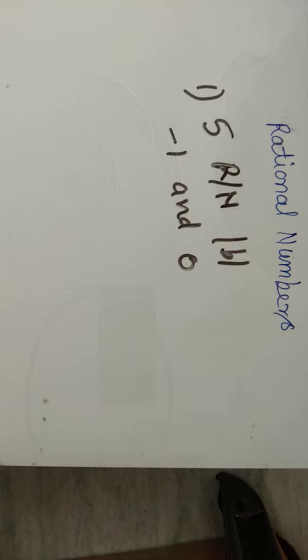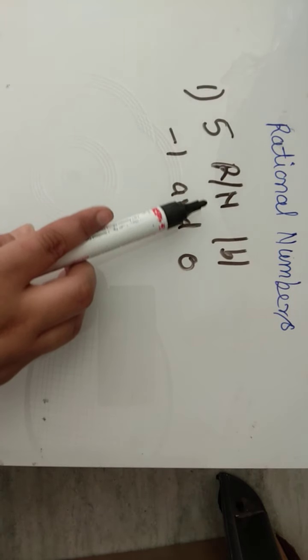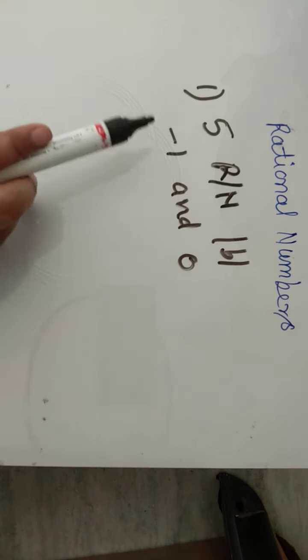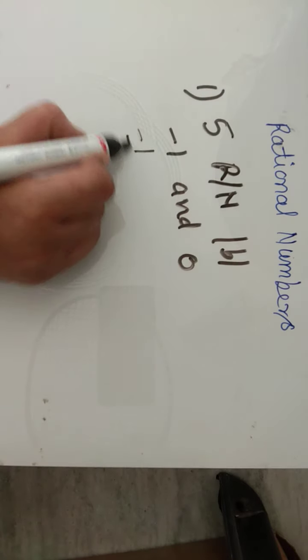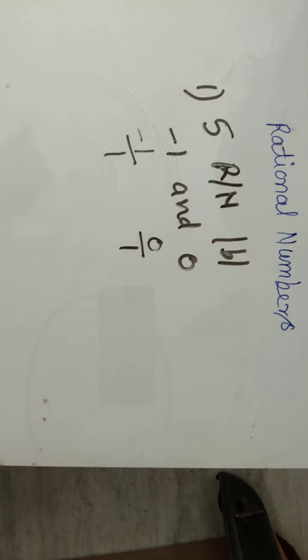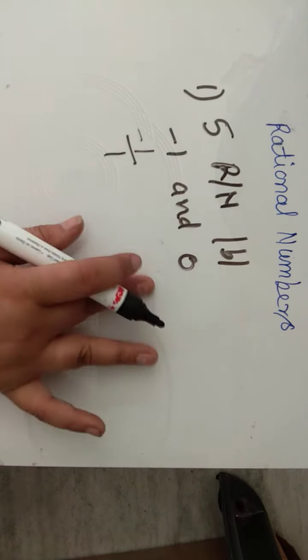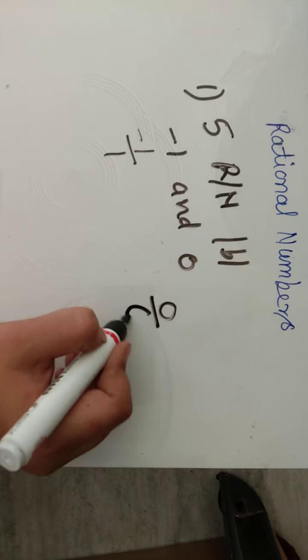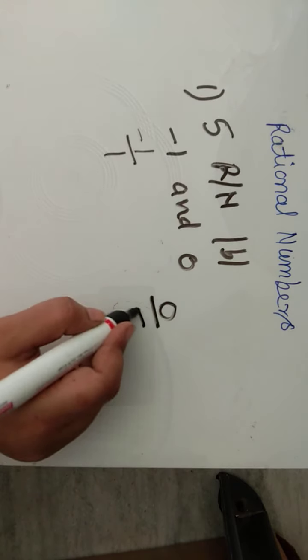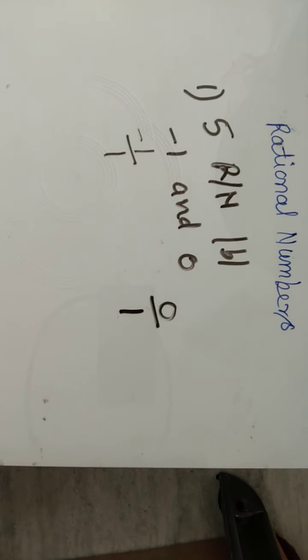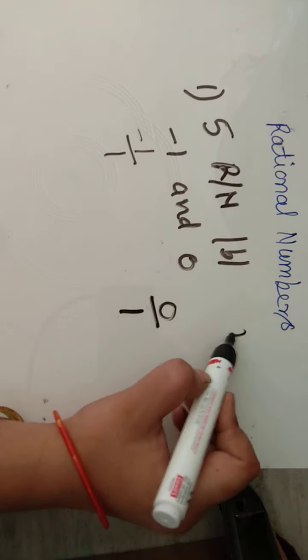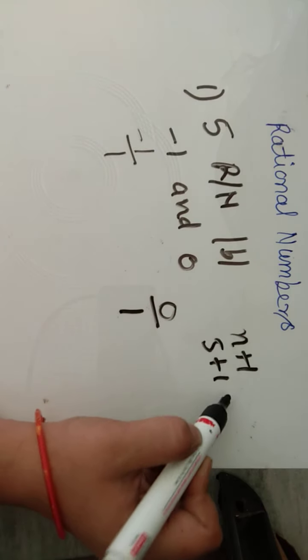Just see how we will find it out. The question is: find 5 rational numbers between minus 1 and 0. Just see here, in between no rational number is visible. First of all, write it in fraction form. Now see how many numbers you have to find: 5 rational numbers. So you will multiply by n plus 1, that is 5 plus 1, that is 6.